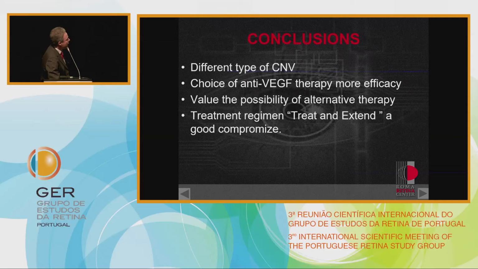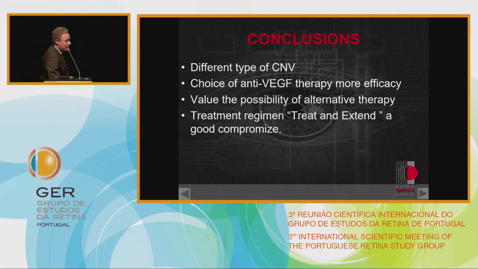The second rule is the choice of the anti-VEGF therapy, the most effective for the type of lesion. In my experience, for example, with RAP lesions with a large exudation and a very large serous retinal pigment epithelial detachment, I obtain better results using aflibercept compared with ranibizumab. So, different types of lesion, different choice of anti-VEGF.